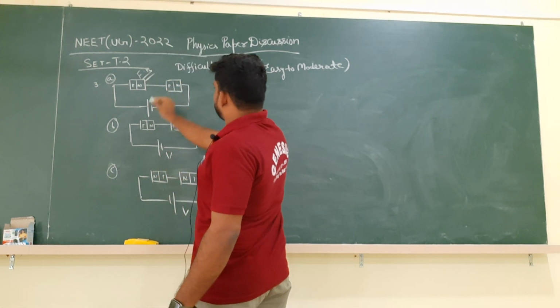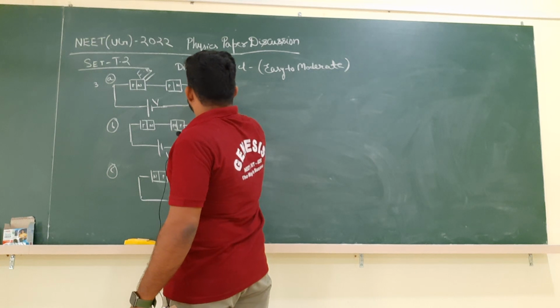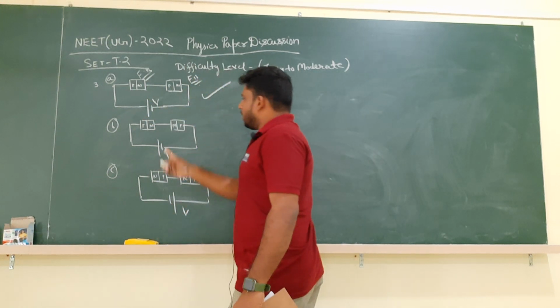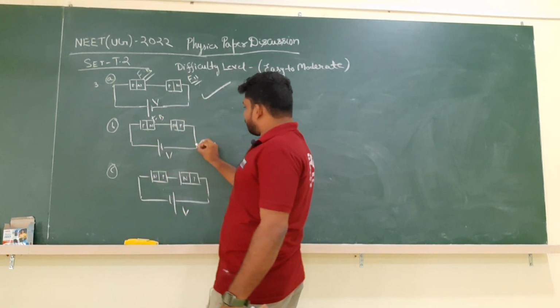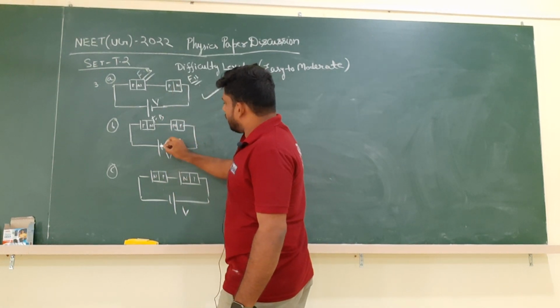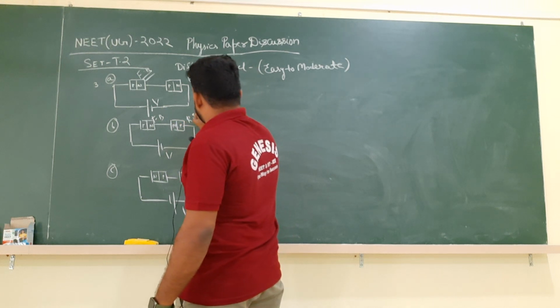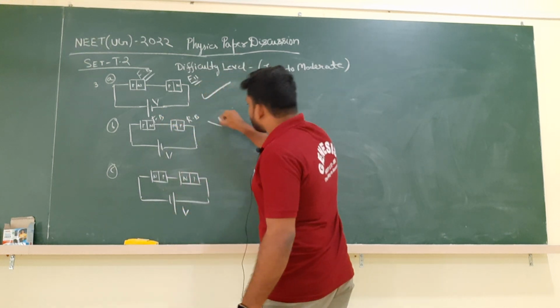It is also forward biased. So therefore, in this case, potential difference will be same. Here you can see, it is forward biased. See it carefully, P is connected to negative terminal and N is connected to positive terminal, so it is reverse biased. So therefore, here the potential difference won't be same.